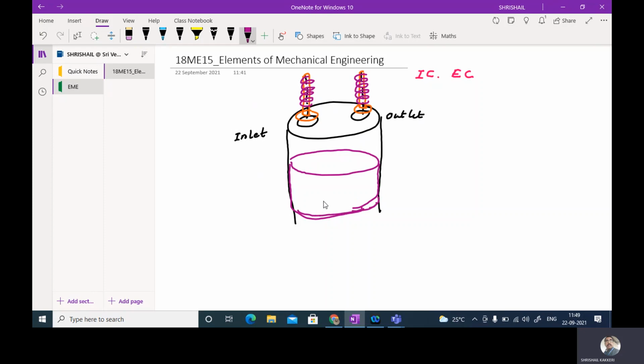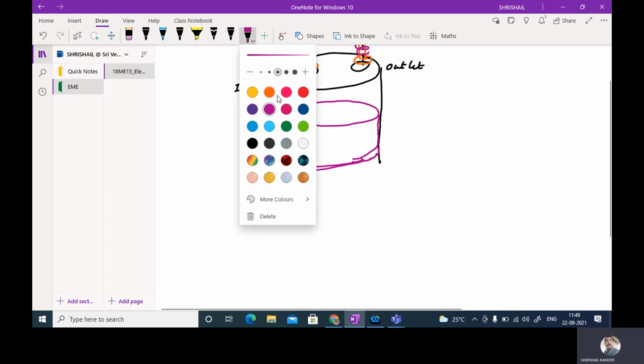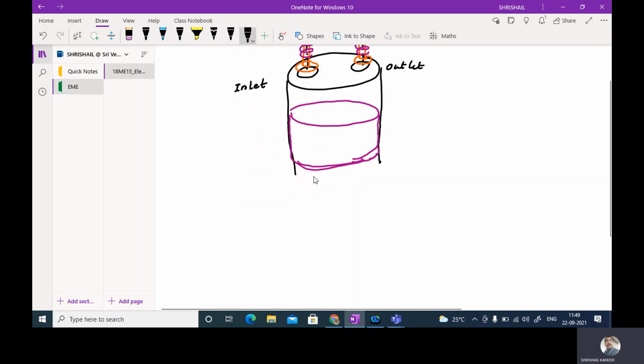All these will be there, and this particular piston will be operated by means of other linkages. Let me write this linkage. So this is one linkage, and it will be connected to the crank.